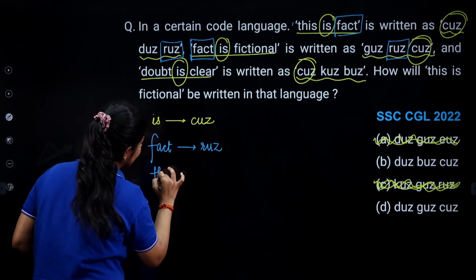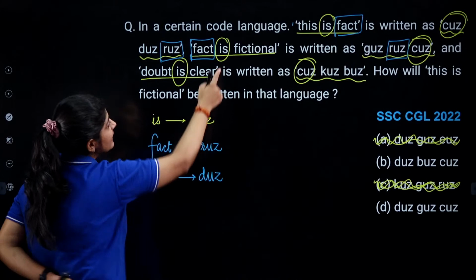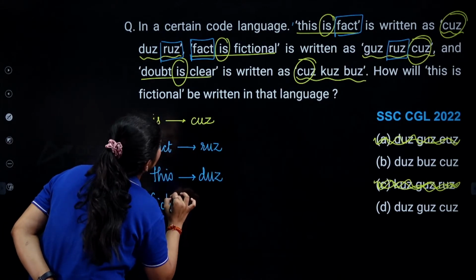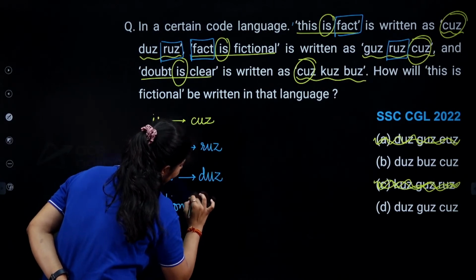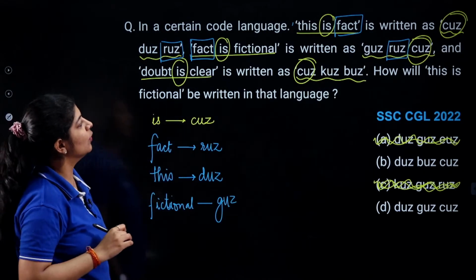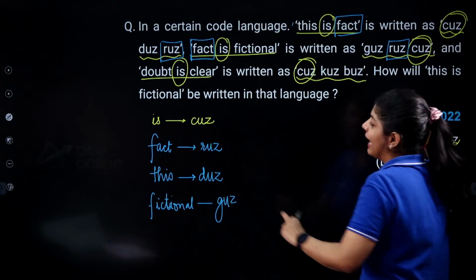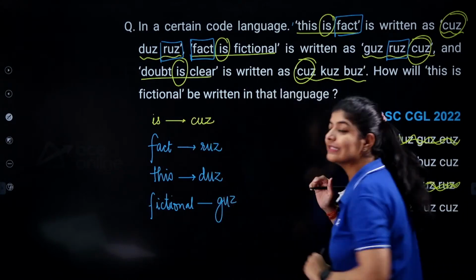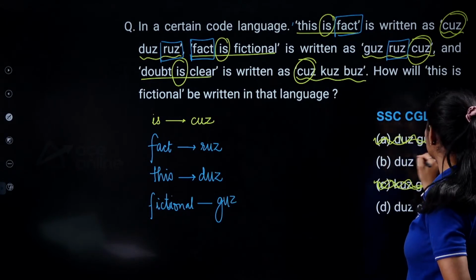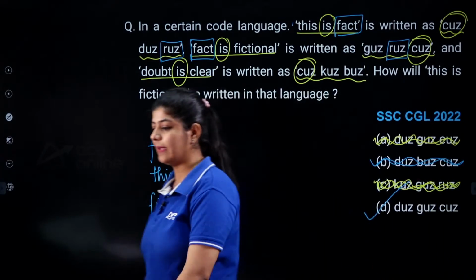So we can say that this is coded as does, and after that in this line fictional is left and we are left with just gus, right? We are left with gus. Okay. Now we are having two more words, that is this and fictional. So does and gus words must be there in the options. Do we have that gus? No. So just simply eliminate this option and the correct answer over here is option number D.